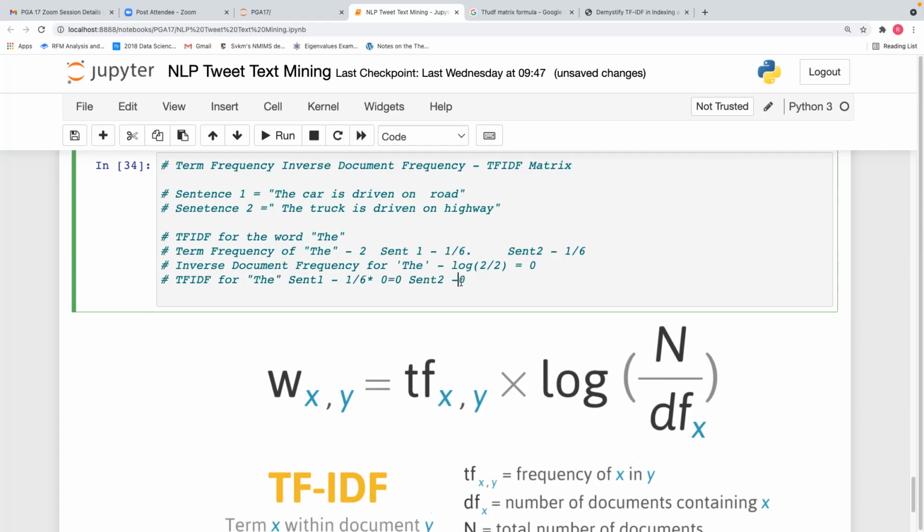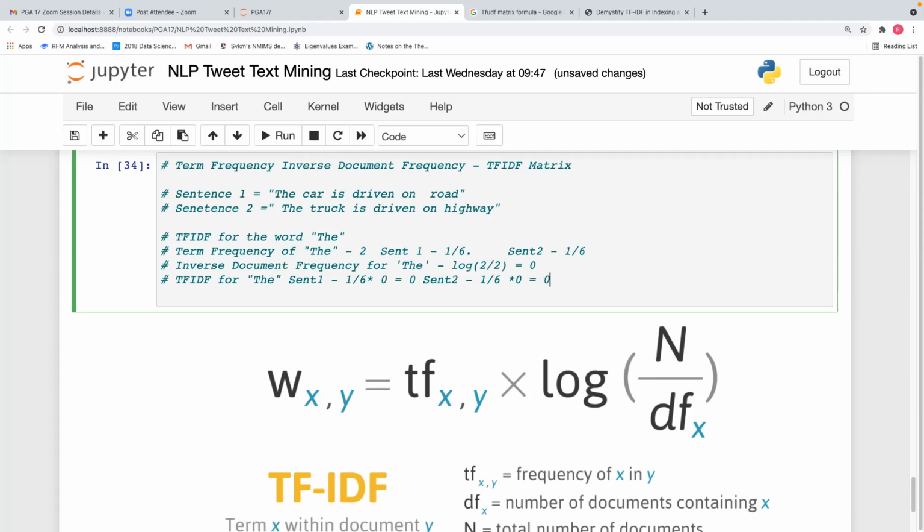Sent2 also, 1 divided by 6, the term frequency into 0 will be 0. Got it? So for the word the, since it is appearing in both the documents, the TF-IDF is 0. So this TF-IDF 0 means it will not appear in our TF-IDF matrix.